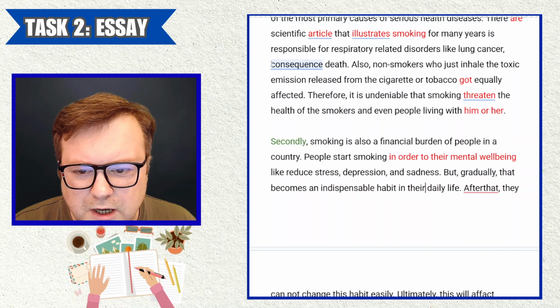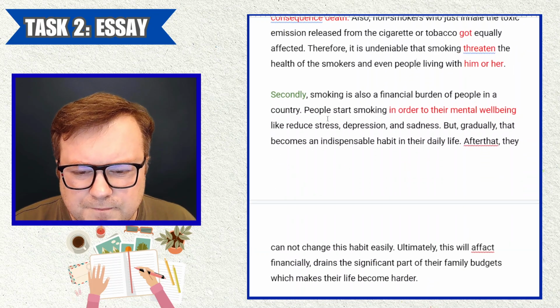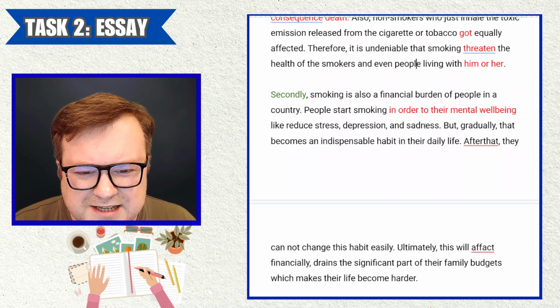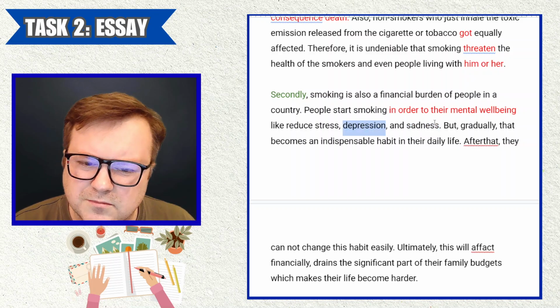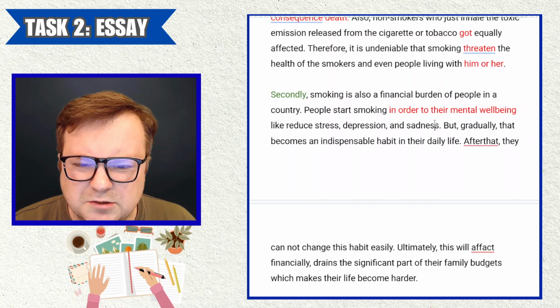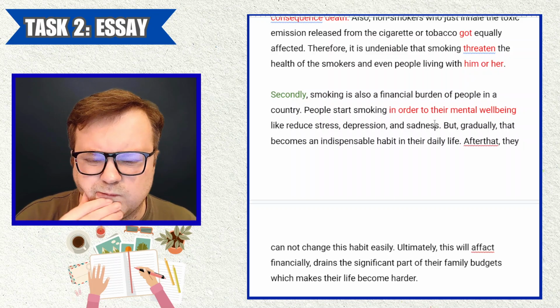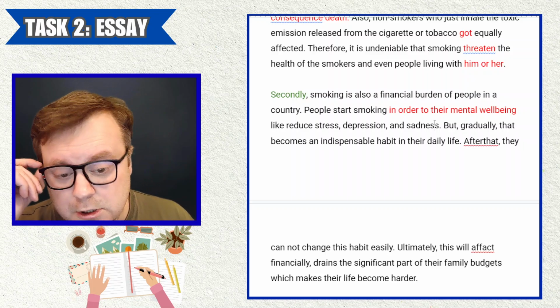Yeah, and also I want to highlight this. That's really poor in terms of grammar too. Like reduce stress, depression, and sadness. I don't know if those are the reasons why people start smoking. I don't think that's true.